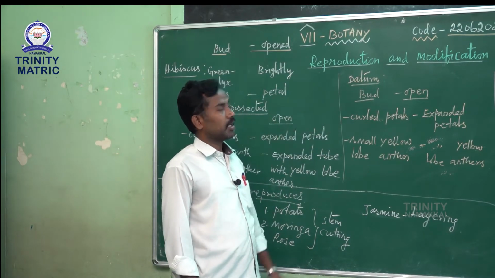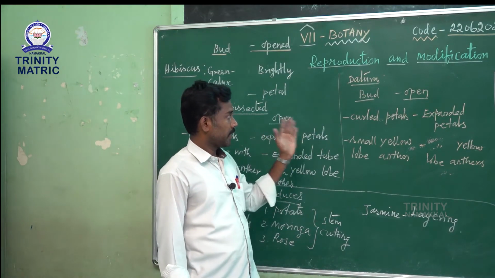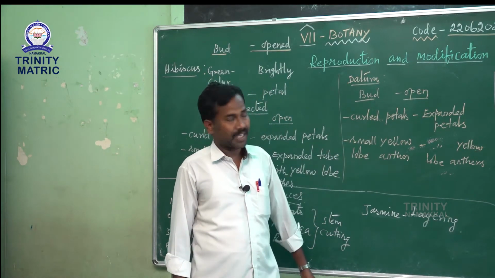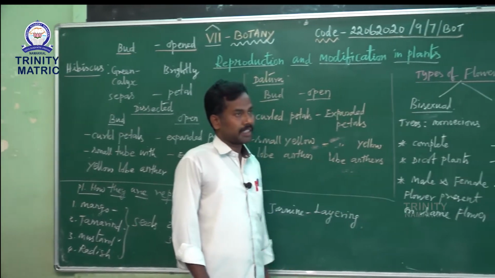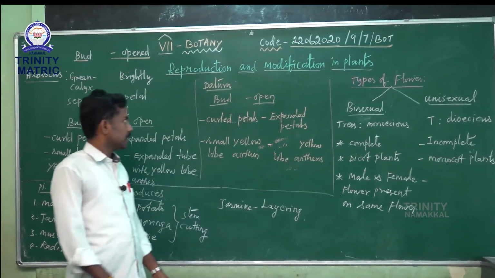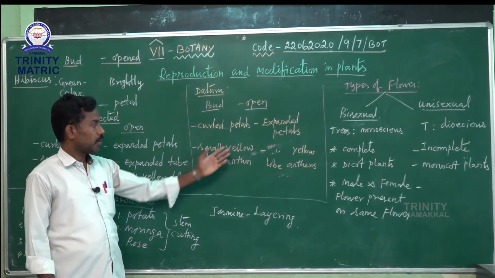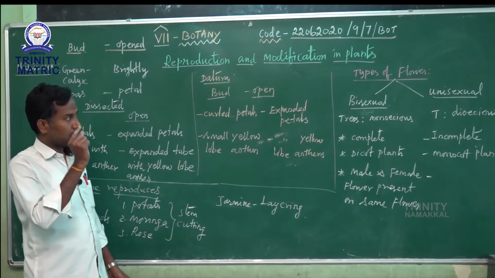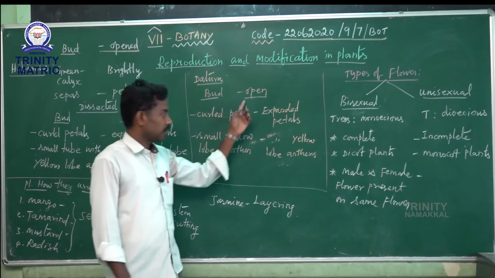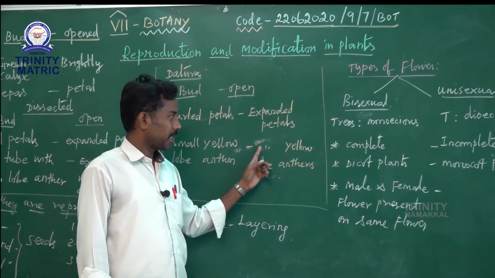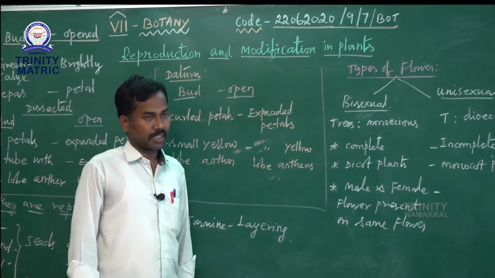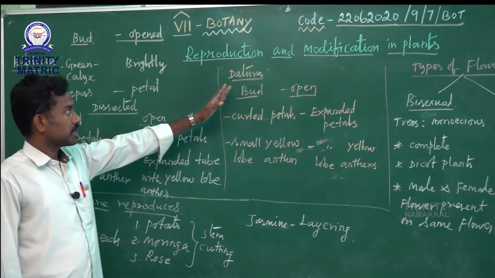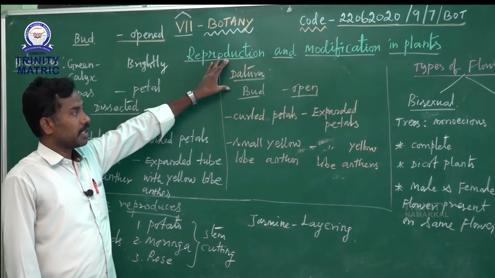Next one, datura. When the flower is in bud, the petals are curled. When the flower is open, the petals are expanded. Then small yellow lobed anther: when the flower is in bud, there is a small yellow lobed anther. When open, the petals are expanded with yellow lobed anther. These are the two flowers, hibiscus and datura, that we discussed.